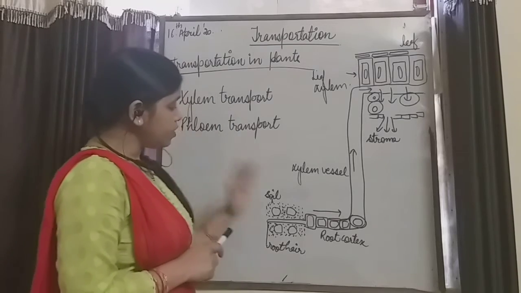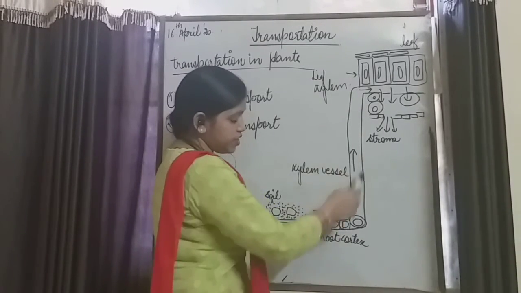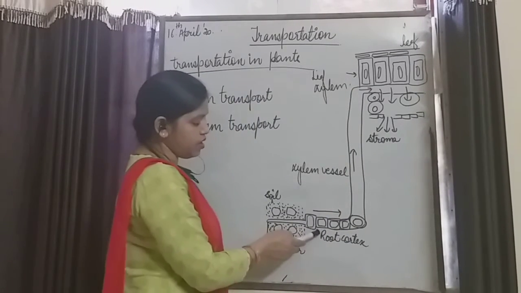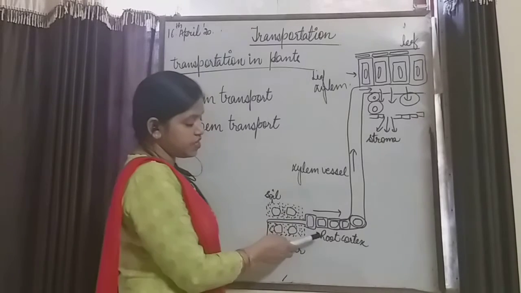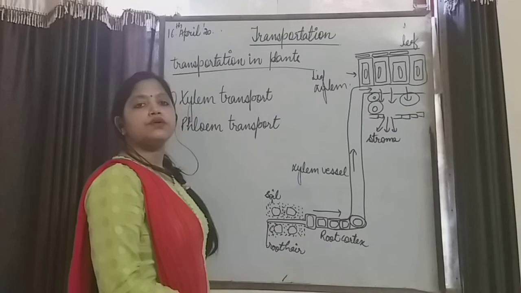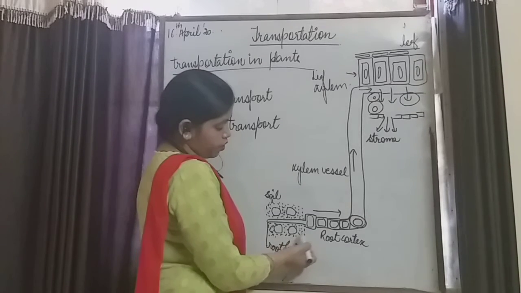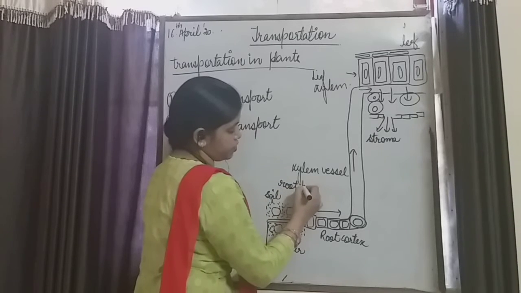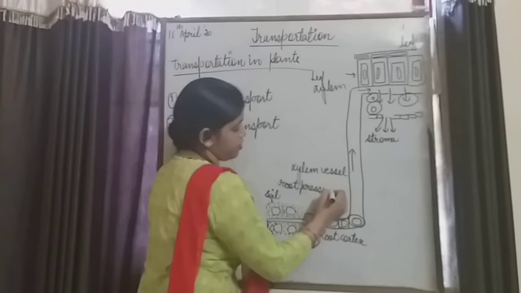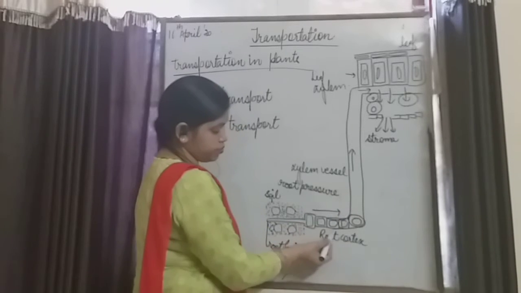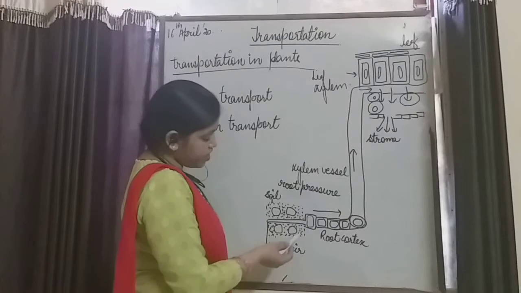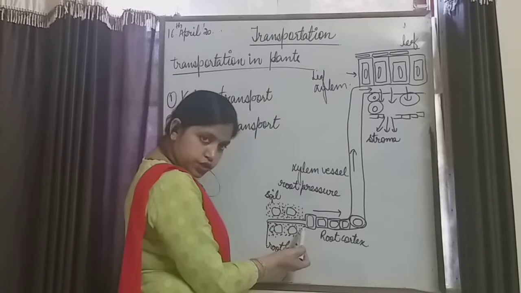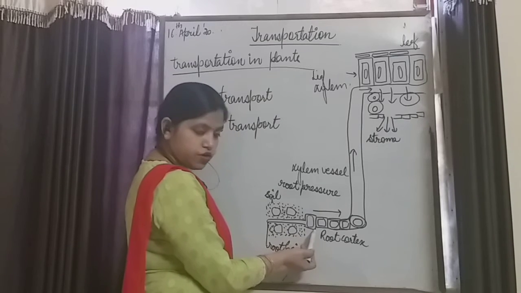So many forces or pressures are present inside the root to pull up the water from soil to the root. The pressure which is present inside the root to pull up the water from soil to the root is known as root pressure. Root pressure, by which the water moves up from soil to the root, right? Whenever the concentration of water is high inside the soil, the water will diffuse from soil to the roots.